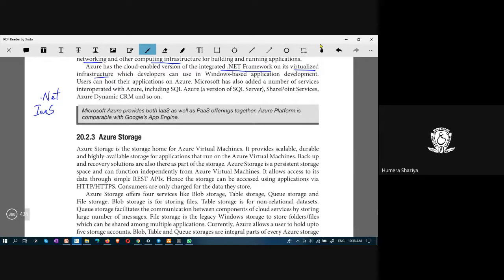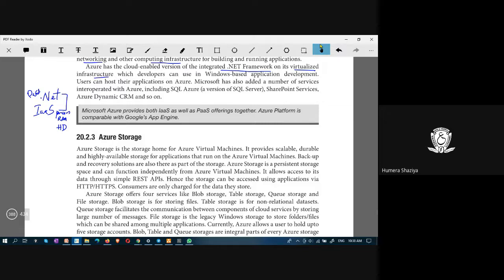So it is like combining: the .NET framework comes under PaaS, and processor, RAM, and hard disk are part of IaaS. You see, now both are combined, IaaS and PaaS. It offers these hardware resources, and on top of these it has .NET, which is software or platform service.